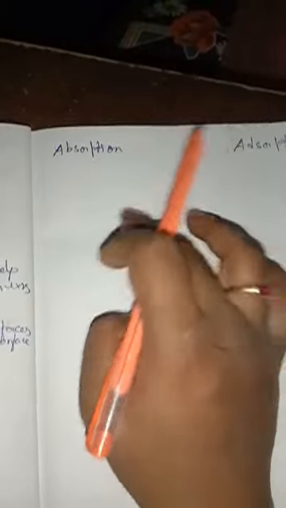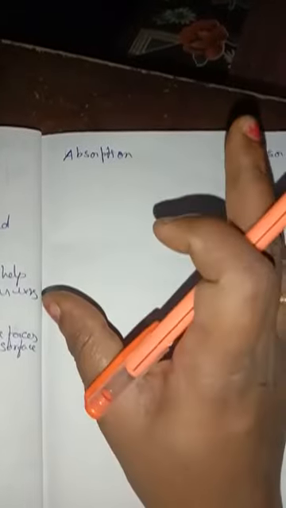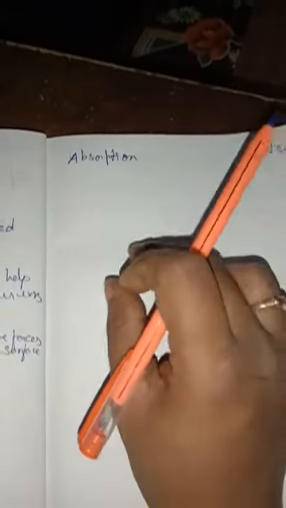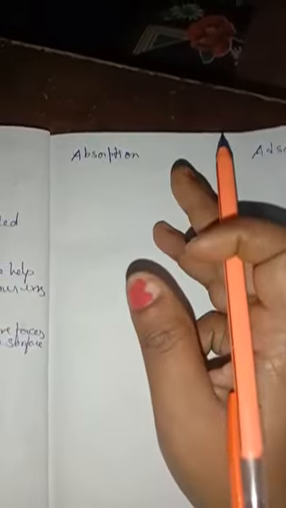So look here, children, we are going to see the difference between absorption and adsorption. Absorption is a bulk phenomenon, meaning the substance is uniformly distributed throughout the bulk of the solid. Whenever you dip a piece of chalk in ink, the full surface and the inside of the chalk also, the ink will go deeper and deeper.